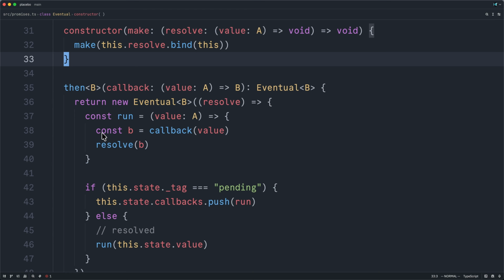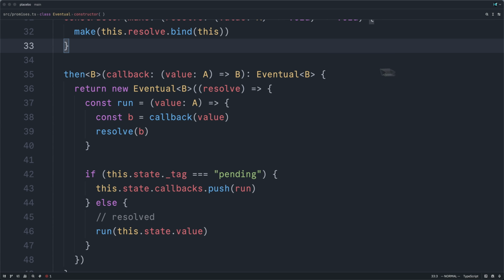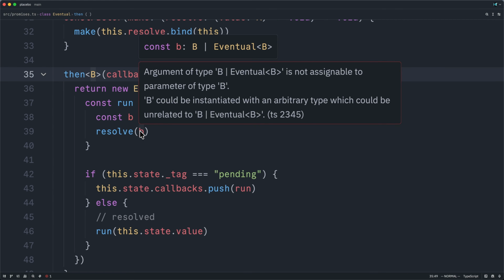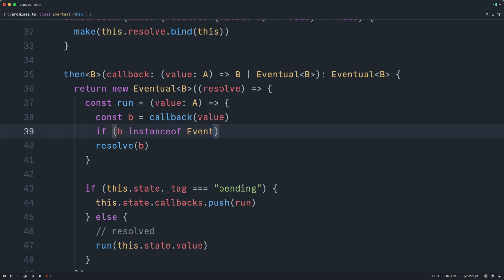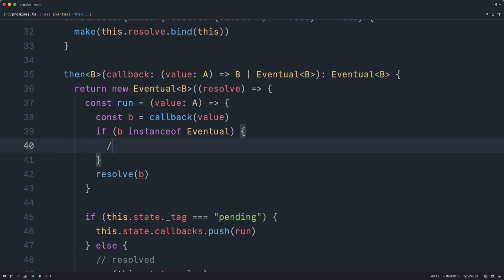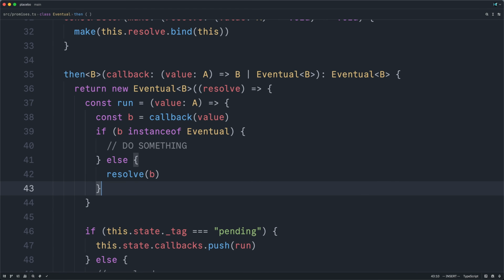Scrolling back up here to our implementation, we can make our last few surgical edits together. First, we will update our type signature. We should be able to return either a B or an eventual B. And now, of course, line 39 is despairing because B may not be a B, it may be an eventual B, and that would be bad. So what we'll have to do is check to see if B is an eventual value, and if so, do something. If it's not an eventual value, well then, it is indeed a B.